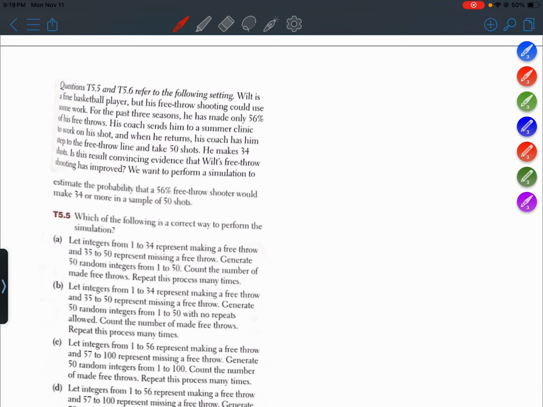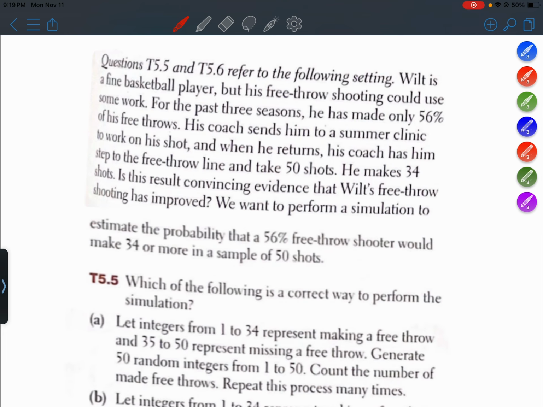Wilt is a fine basketball player, but his free throw shooting could use some work. For the past 3 seasons, he has made only 56% of his free throws. His coach sends him to a summer clinic to work on his shot, and when he returns, his coach has him step to the free throw line and take 50 shots. He makes 34 shots. Is this result convincing evidence that Wilt's free throw shooting has improved?